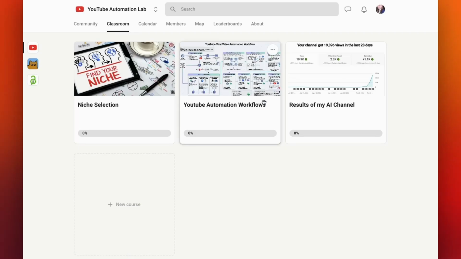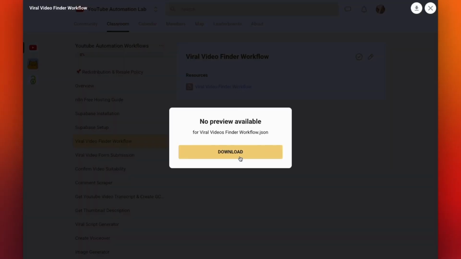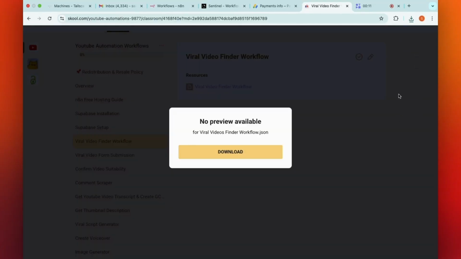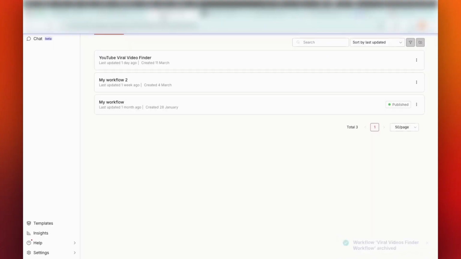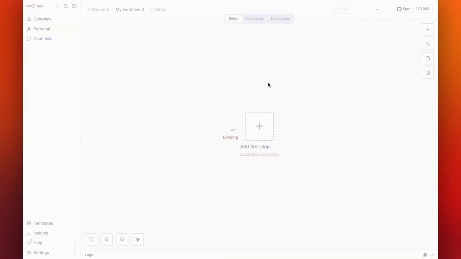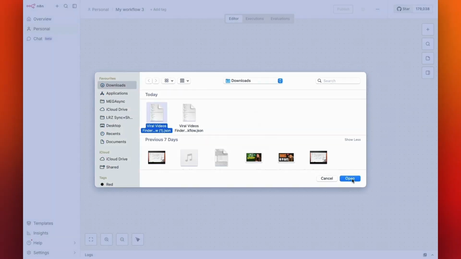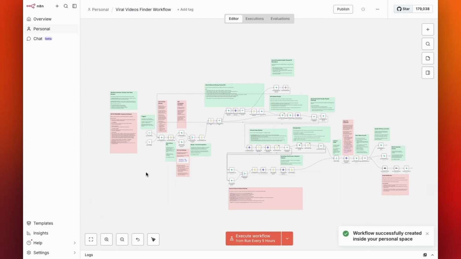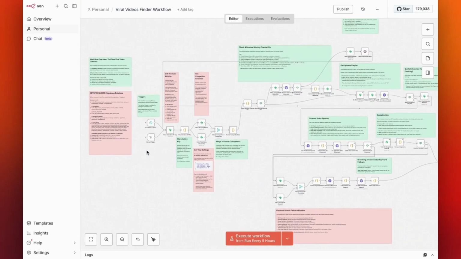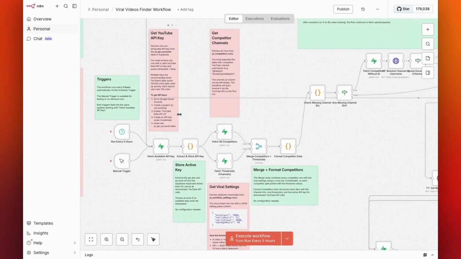Now it's time to set up our first N8N workflow. Go to the Classroom section of my school community and download the Viral Video Finder template. Then open N8N and click Create Workflow. After that, select Import from File and upload the file you just downloaded. As you will notice, the workflow contains many sticky notes that explain in detail what each part of the workflow does. The red notes indicate the steps that still require some configuration before the workflow can run.